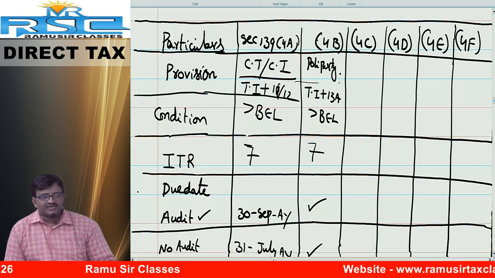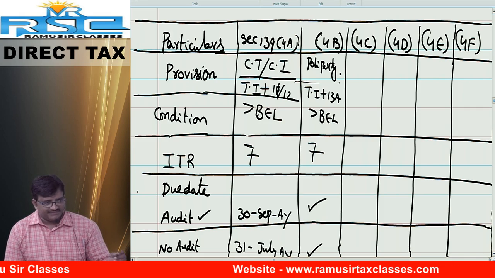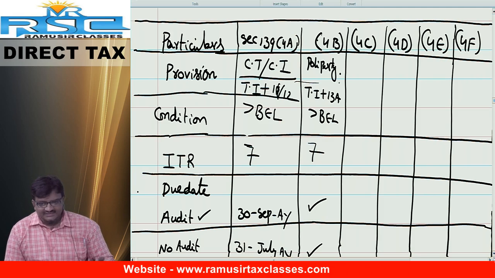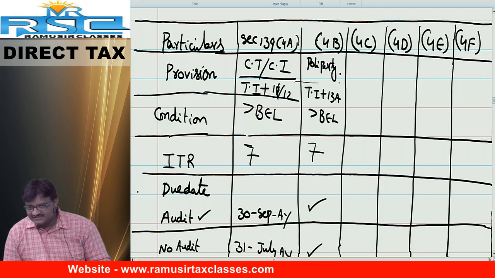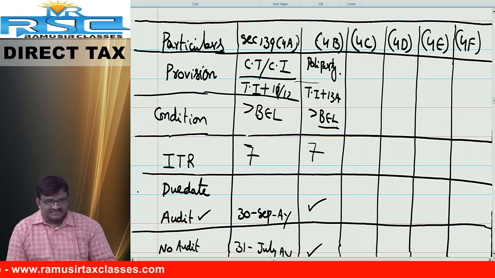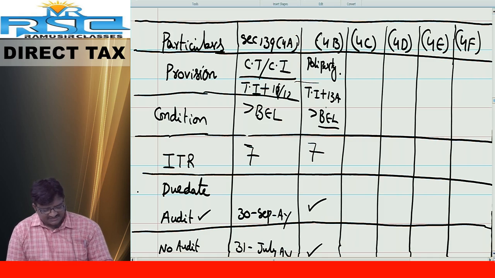Total income before claiming exemption under section 13A. I repeat, total income before claiming exemption under section 13A exceeds basic exemption limit. What is the ITR number? 7.